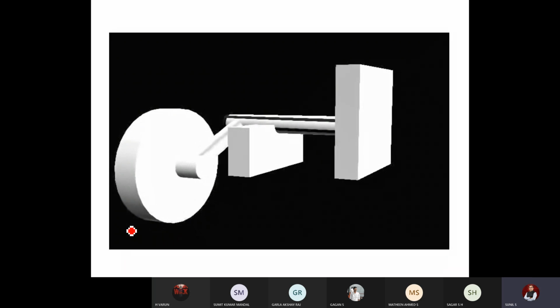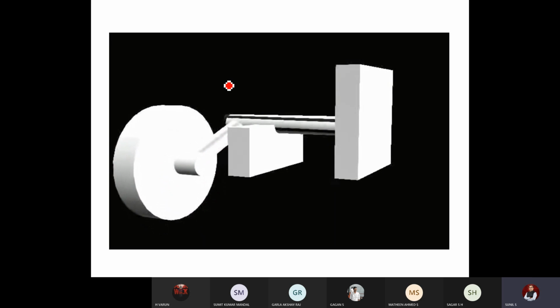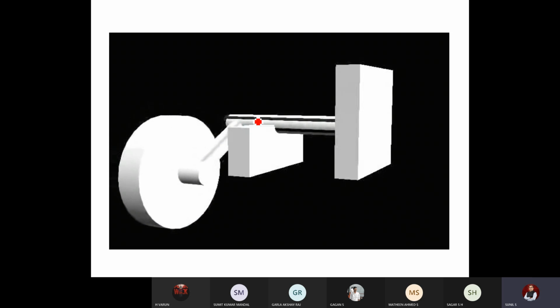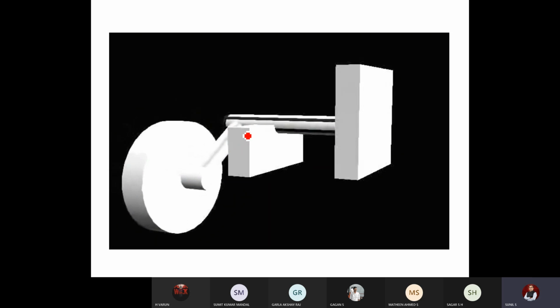Just see, when there is a bump, what happens? The wheel moves up and down. The wheel arm also moves up and down, so that whatever shear stress is there, this will absorb, and once the bump is over, slowly it gives back. The problem here is there is no damping mechanism, so a little bit of disturbance will be there.